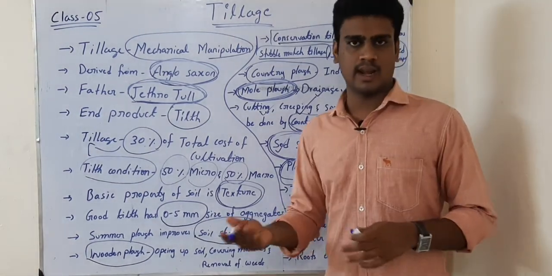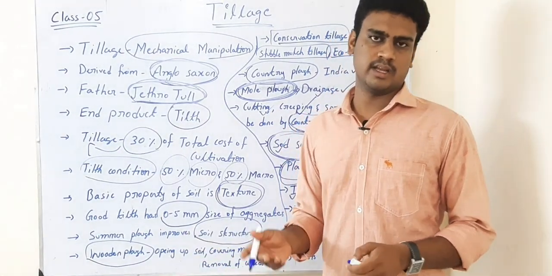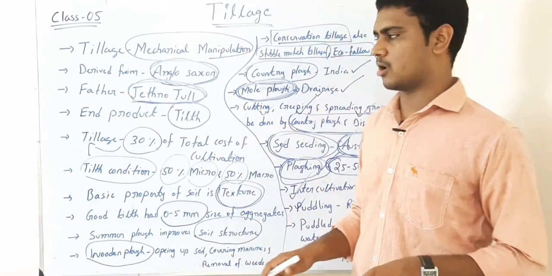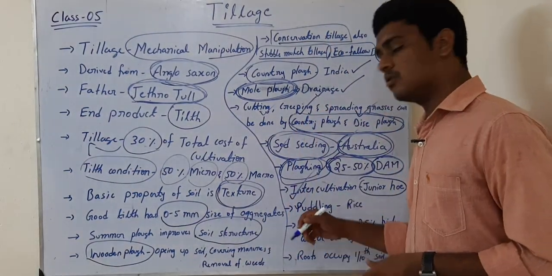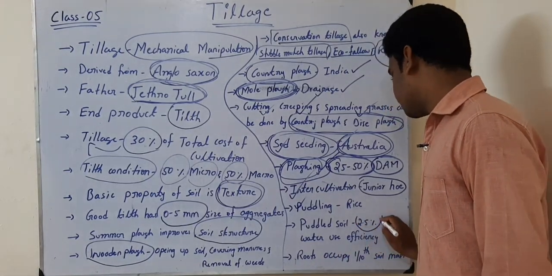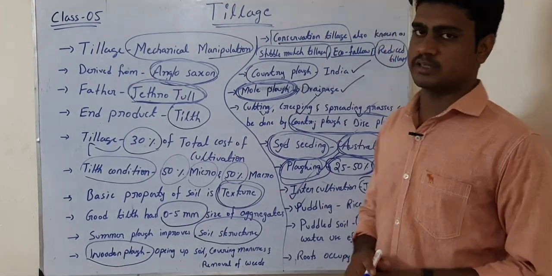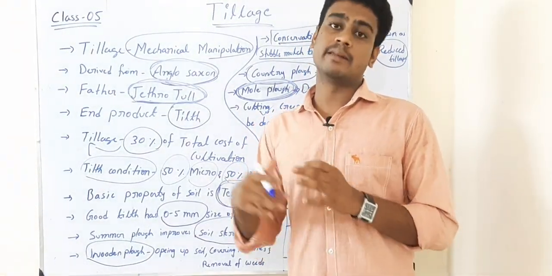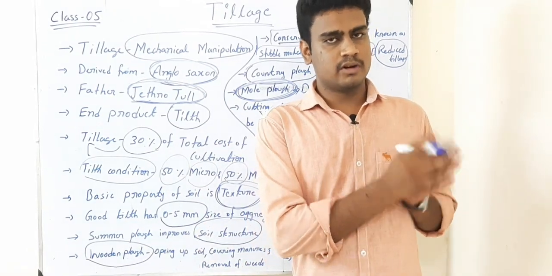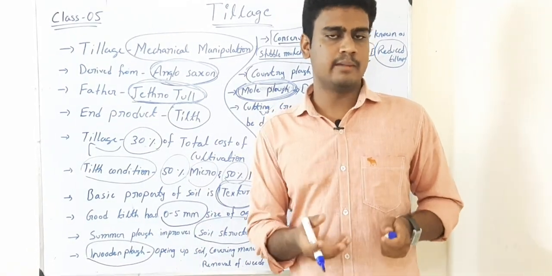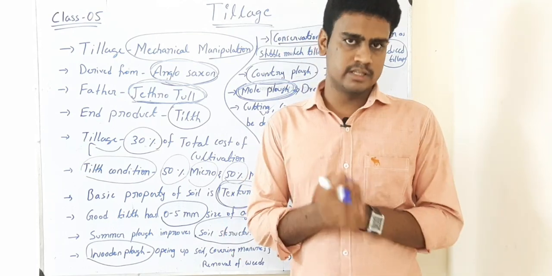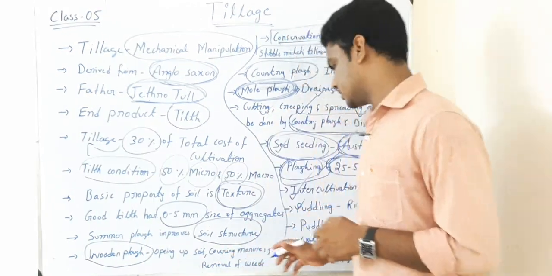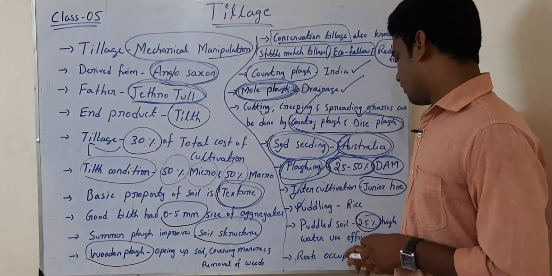Then the next one is puddling. Puddling means plowing the land in standing water, especially done in rice crop. When we go for puddling, it will improve water use efficiency by 2.5% compared to unpuddled soil. That means puddled soil is using 2.5% more than the earlier soil without puddling. Puddled soil has 2.5% extra water use efficiency.